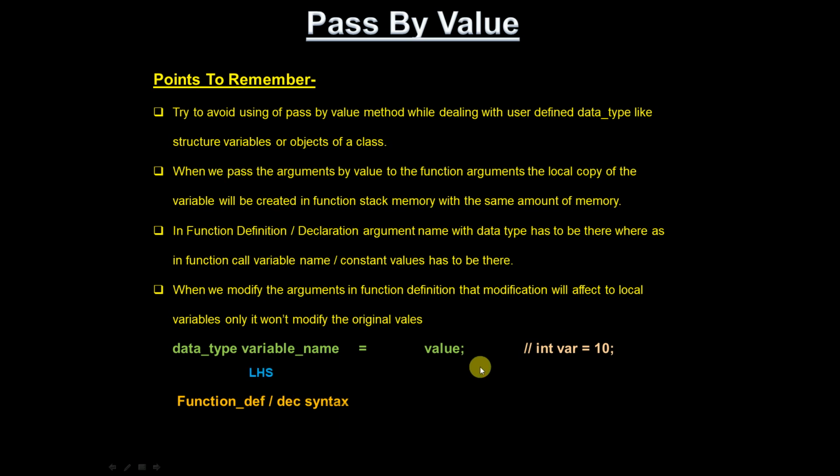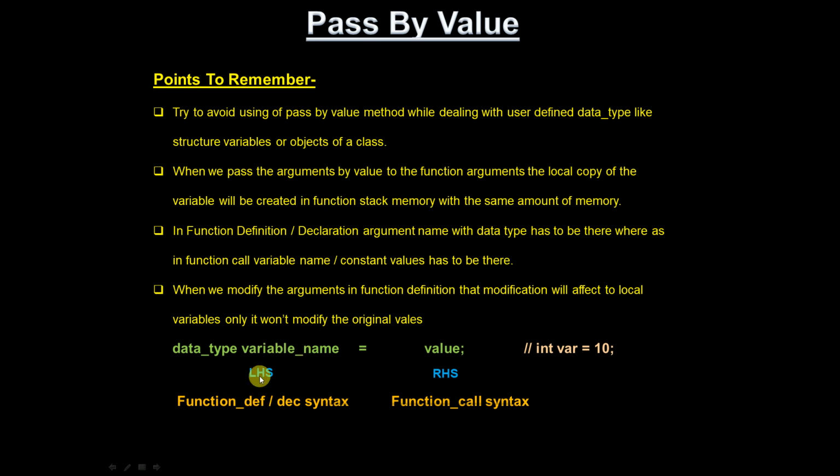But the right hand side, that is the value, has to be present in the function call syntax. Data type and variable name have to be present in function definition, a value has to be present in function call syntax. Remember this, because when you go for pass by address, call by reference, you will get confused about what to write where. So remember this one.